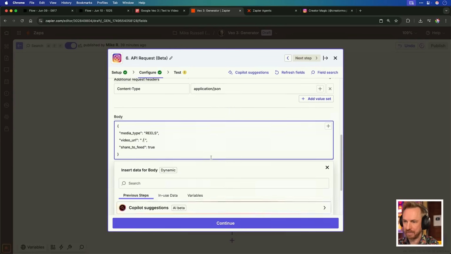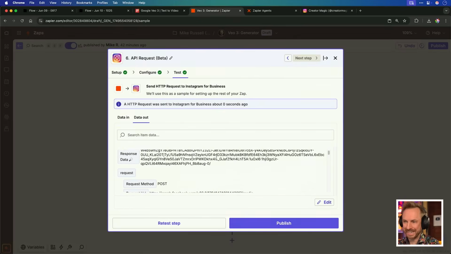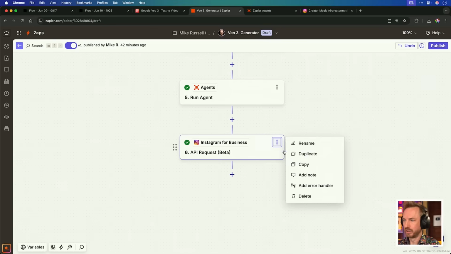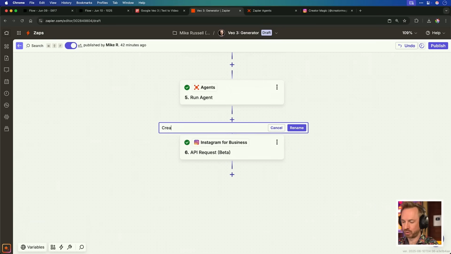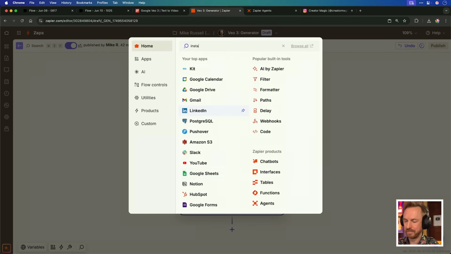This is everything we put here, and we simply need to make sure the video URL goes in here from our agent step. Now with that correctly done, we should simply be able to click test step. Boom, that's done. Now we can see we've got a load of feedback. This is not quite done yet. This has created the container for our video, and now we need to command it to publish. So let's actually rename this, create video container, and then we'll create another step with Instagram,